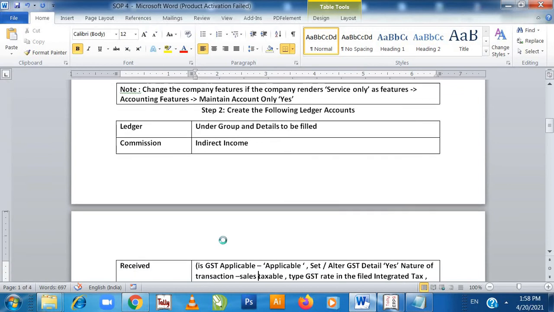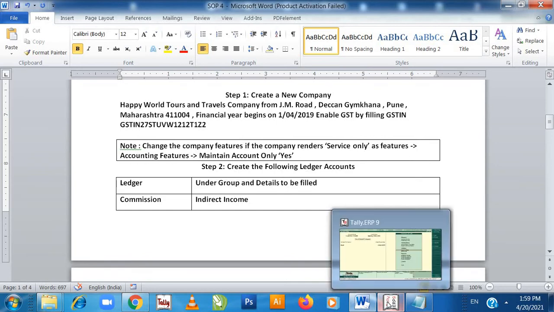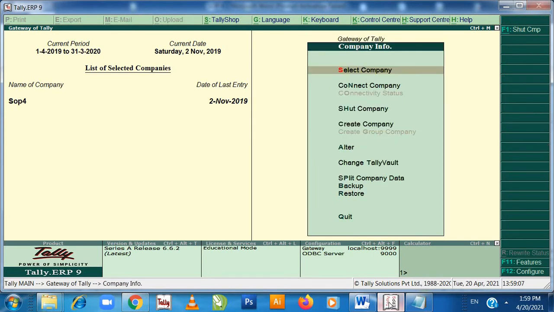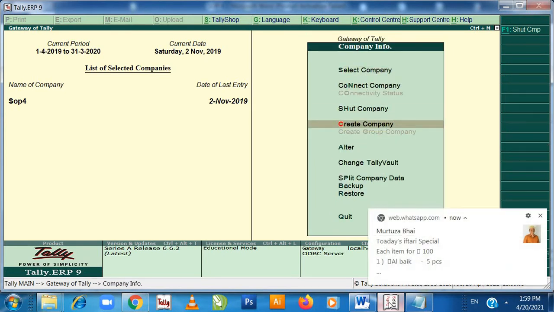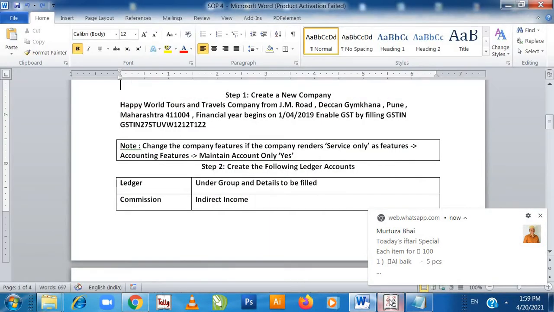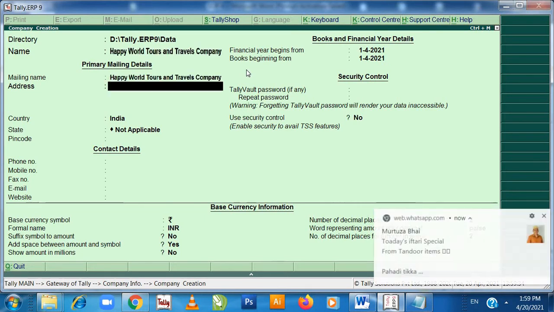Now step 1, we need to create a company. So let's start by creating a company by the name Happy World Tours and Travels Company. Alt F3, create company. Happy World Tours and Travels Company. Enter.